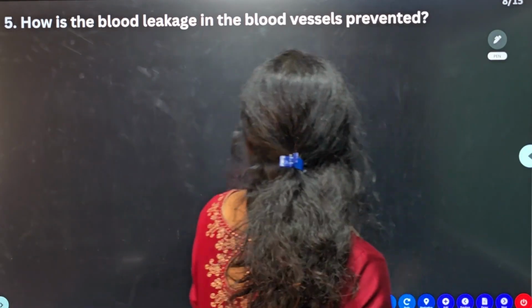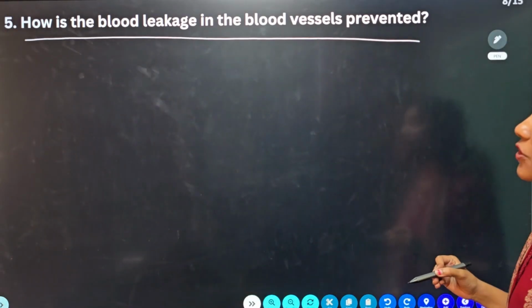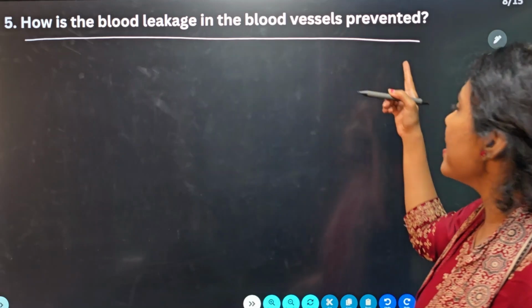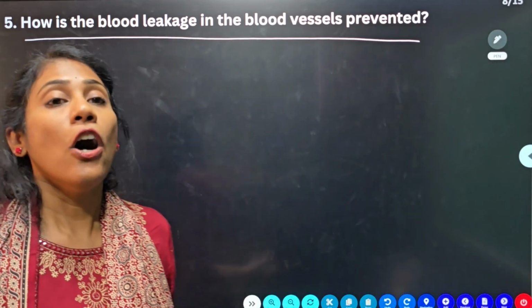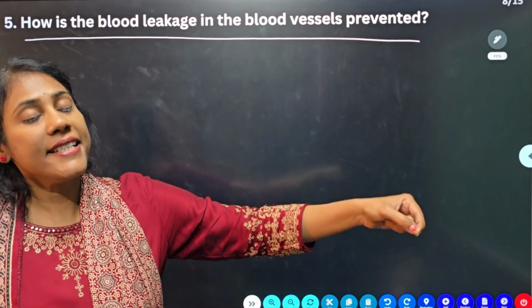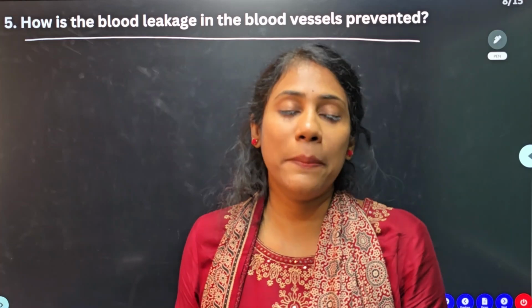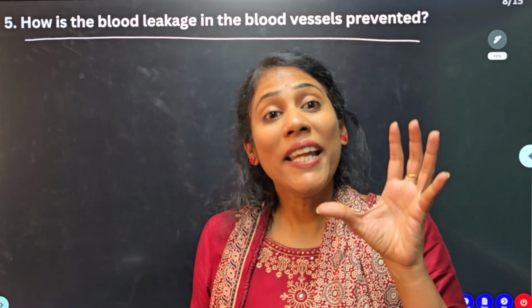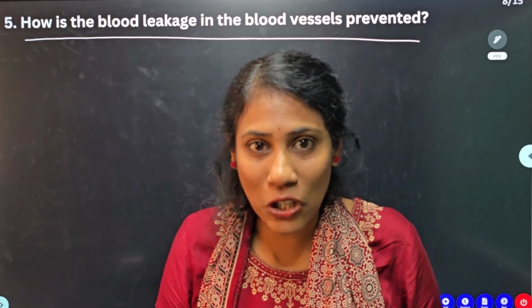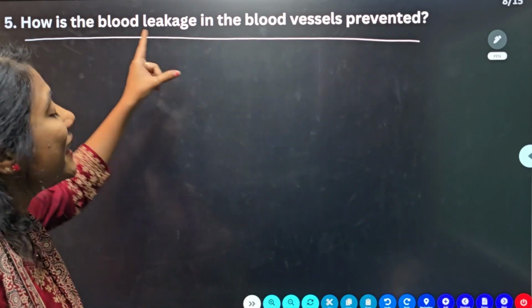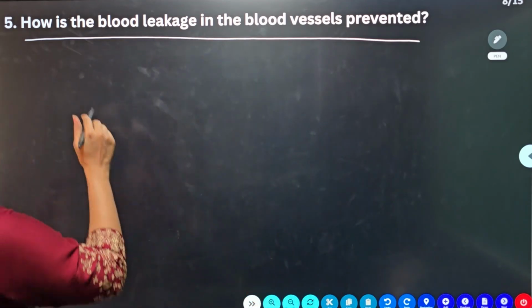Now going to the next question. Yes, how is the blood leakage in the blood vessels prevented? Okay, so during the times of injury or cut, we know the blood gets leaked. If blood is getting leaked, it disturbs the blood pressure, right? So platelets are the cells which come together and they will help in blood clotting. That is how the leakage can be prevented. Okay, guys, so this is the concept. Let me write the answer for you.